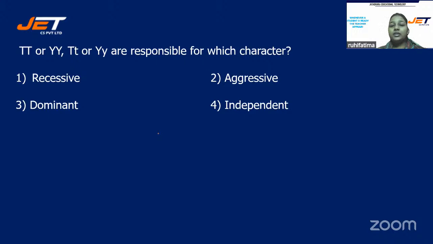Okay. The correct answer for this question is option number 3, dominant. Well done, students. Those who have selected option 3, dominant. For recessive, they both are always small letters. It will be small t, or it will be small y. If there is any capital with one small letter, then too it is termed as dominant character. Okay? Dominant hybrid character.